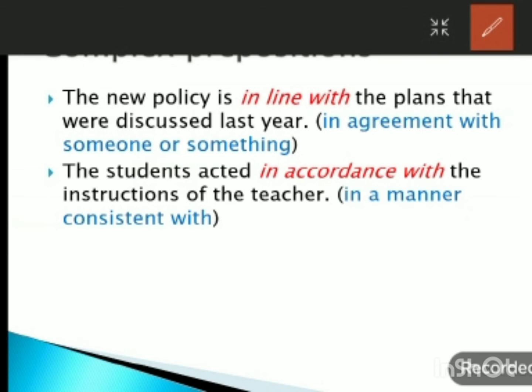Next is in line with. The new policy is in line with the plans that were discussed last year. So here in line with is a 3-word complex preposition, which means in agreement with someone or something. Okay.